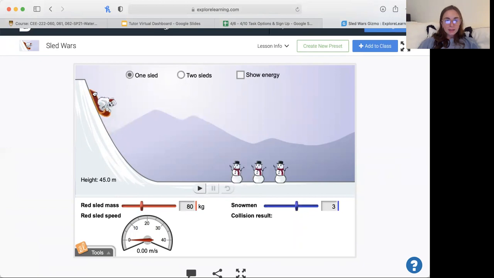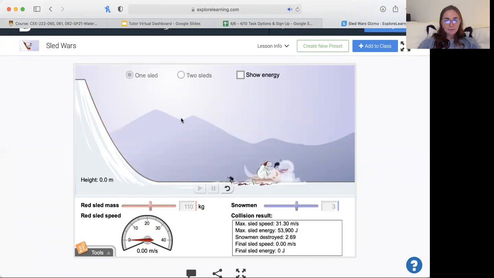Say the height is 50 meters and the weight is 110. Okay, so all 3 snowmen were knocked over in this one. The max sled speed was 31.3 meters per second. And we're going to do one more round and then we can make a conclusion about this experiment.